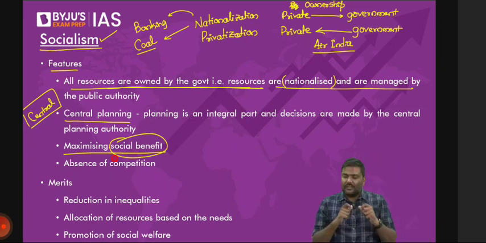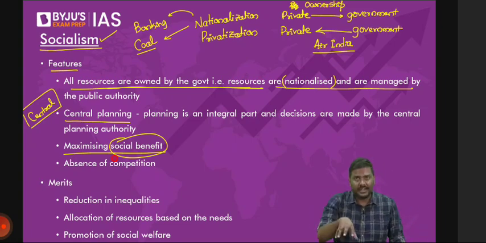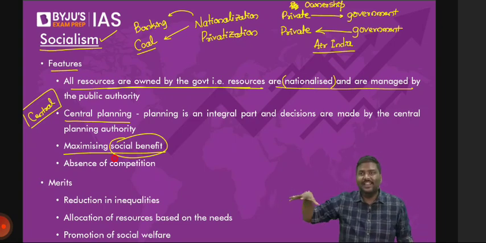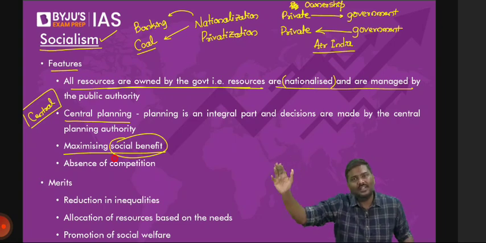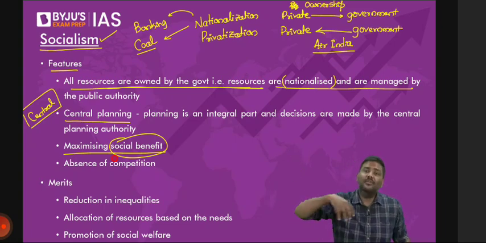Whenever you talk about the idea of socialism, the government generally does it because they are worried about the economy and society. They feel that very few people are becoming very rich and all others are remaining poor. Can we continue this? No. We want to reduce that inequality in the system. So how can you reduce it?